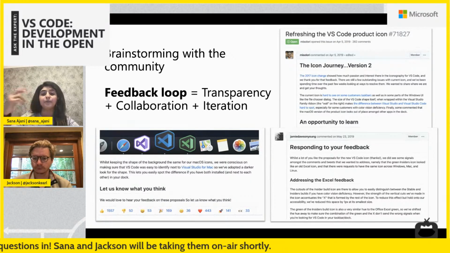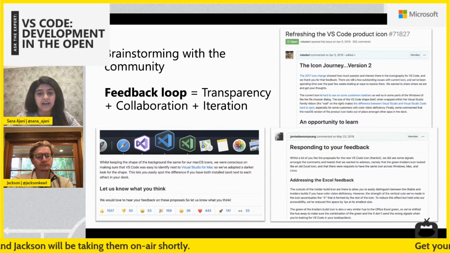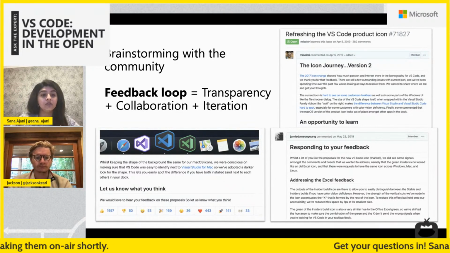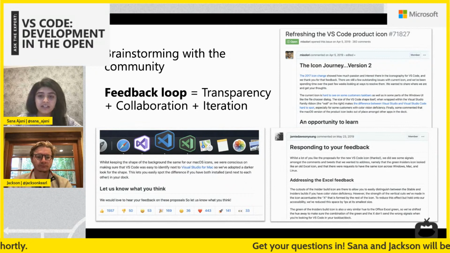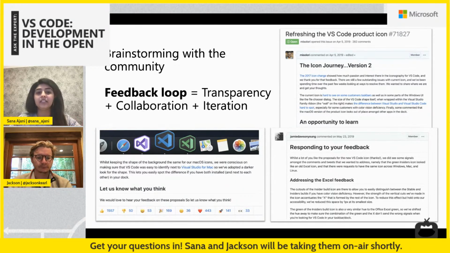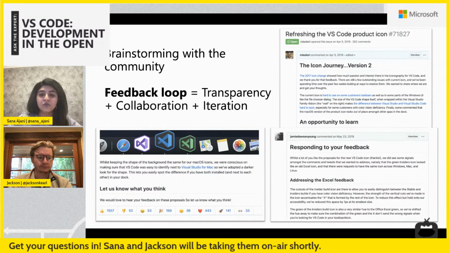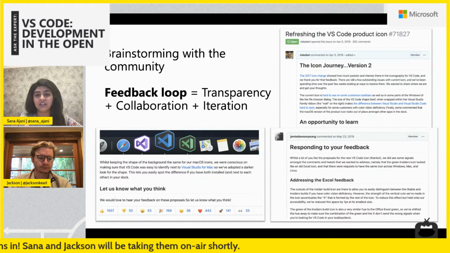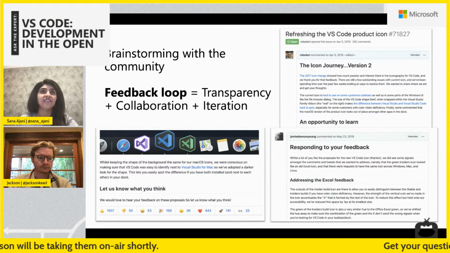We constantly updated this issue. We were still able to work fast because that's what our team likes to do. We want to work fast and get the job done, but we want to make sure that we bring the community and not spring something completely, suddenly to them. So this was a really great way for all of us to work together and adopt this new icon and have everyone like it.